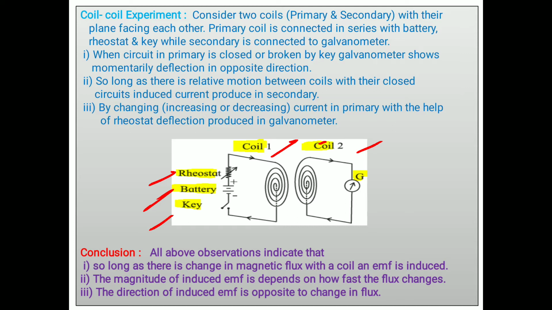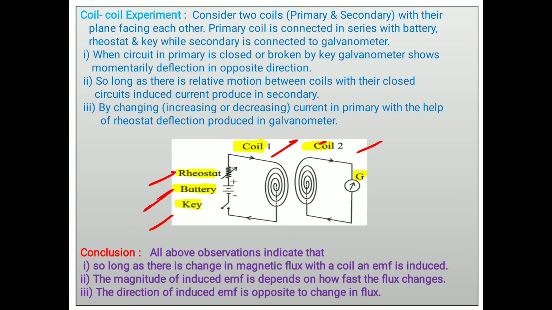Thereafter, another case is also there: by increasing or decreasing the current in the circuit with the help of a rheostat. With the help of the rheostat we can increase the current or we can decrease the current. As soon as we increase the current with the help of the rheostat, what happens then? The magnetic field of the first coil goes on increasing. Current increases means magnetic field increases, and the secondary coil comes again in an increasing magnetic field, again current is set up.